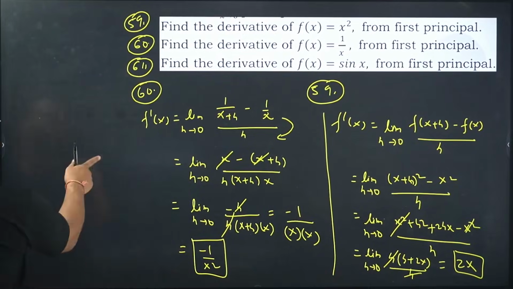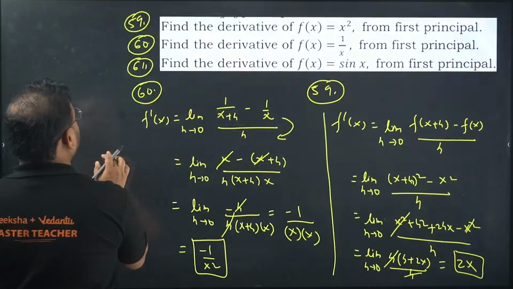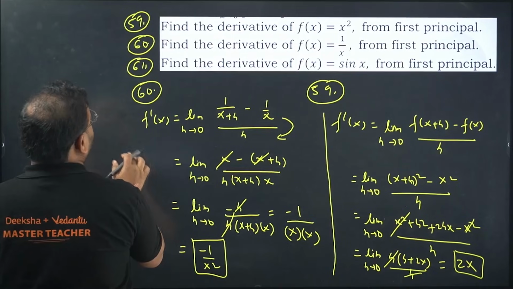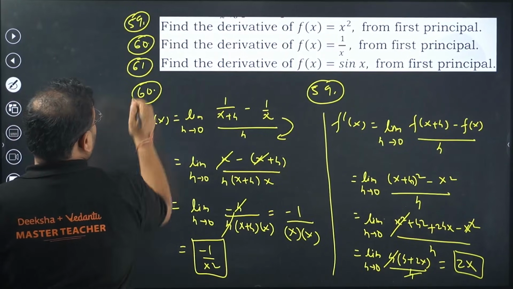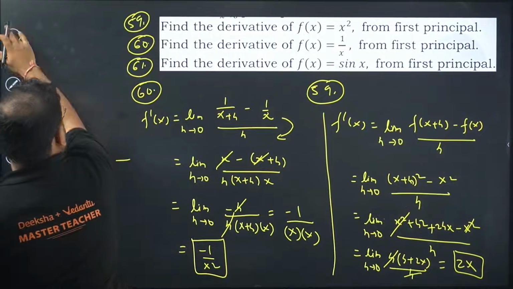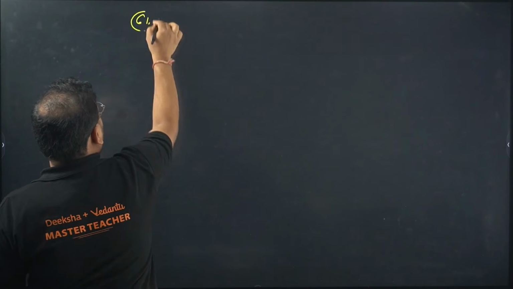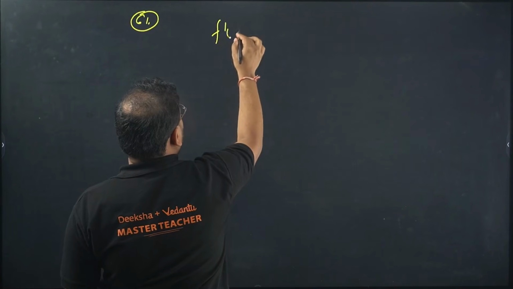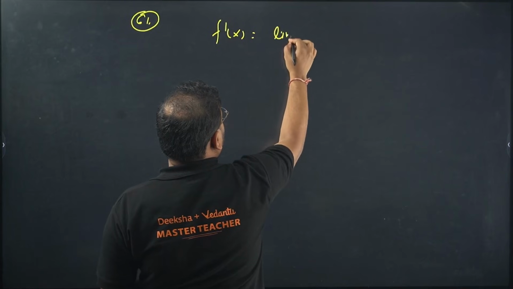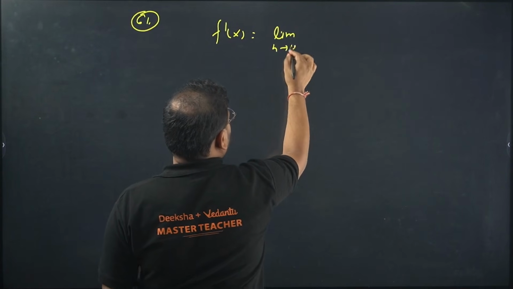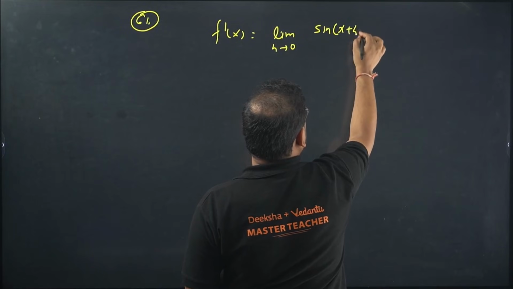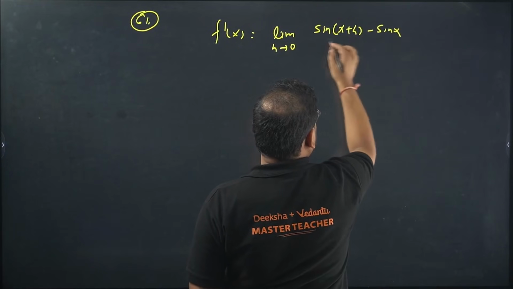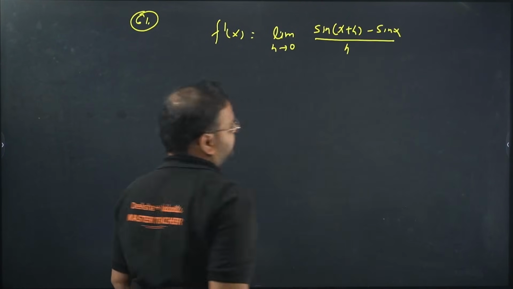The last one is for sin x. This is an interesting one. 61. What was this? f dash of x is given by the limit h tends to 0 again, sine of x plus h minus sine x divided by h.